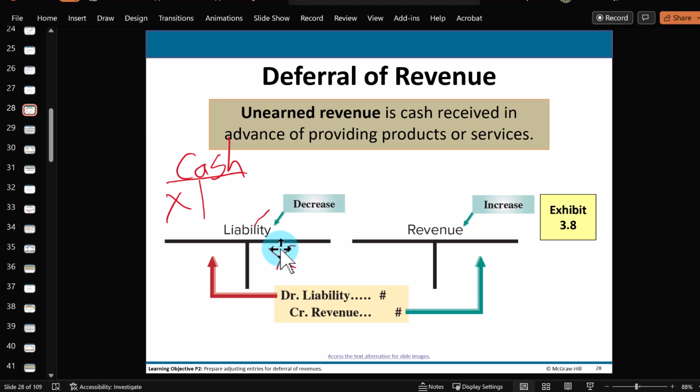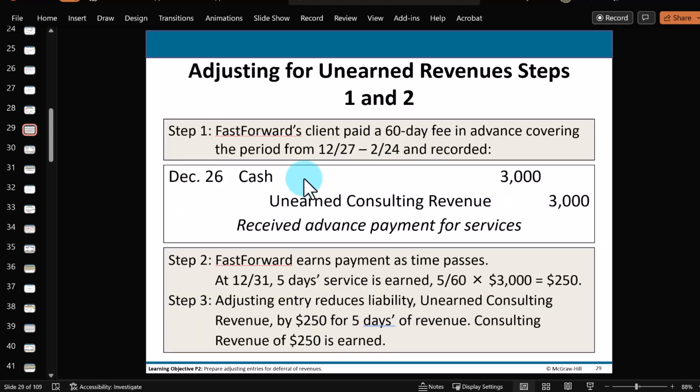But now in the current period, the next period, we earned the money because we did the work. We provided the merchandise. So we're not going to owe this anymore. So we're going to reduce the liability with a debit. And you can see the posting from this journal entry here. And because we earned it now, we're going to record the credit in this subsequent period after the period we had collected the money.